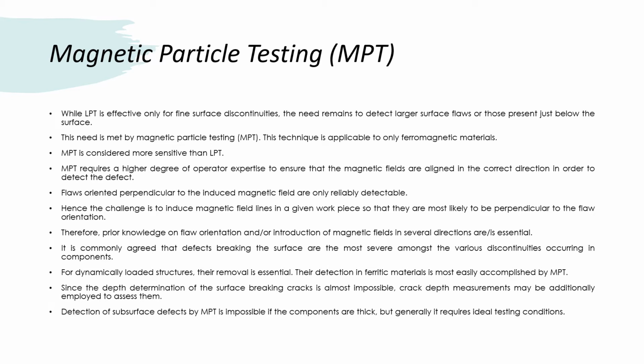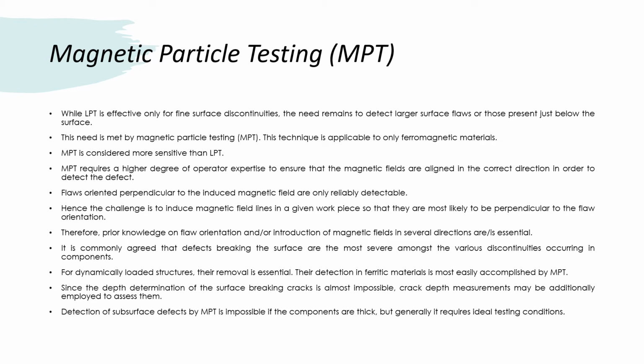It is commonly agreed that defects breaking the surface are the most severe amongst the various discontinuities occurring in the component. For dynamically loaded structures, their removal is essential. Their detection in ferritic material is most easily accomplished by the MPT.